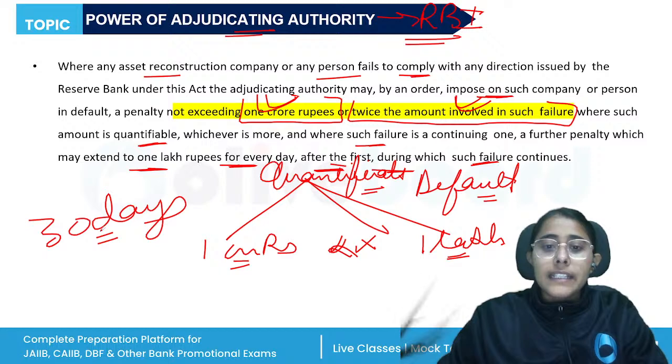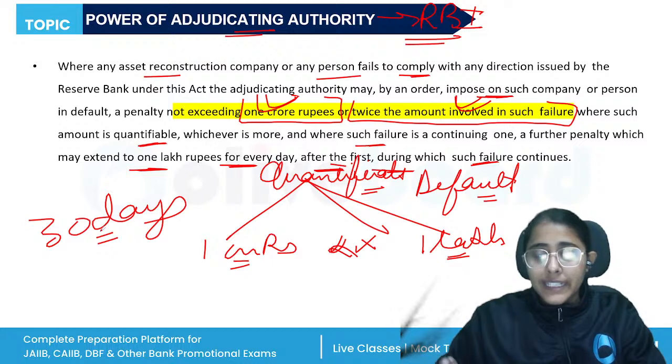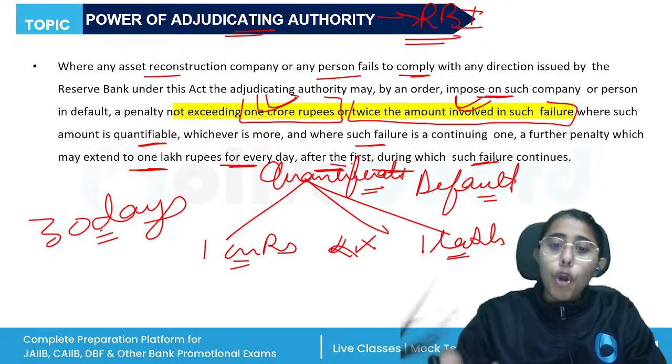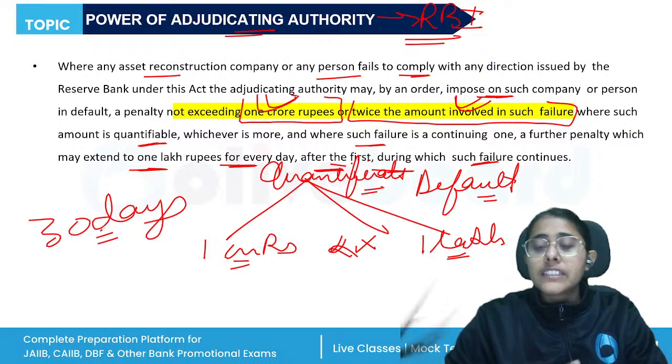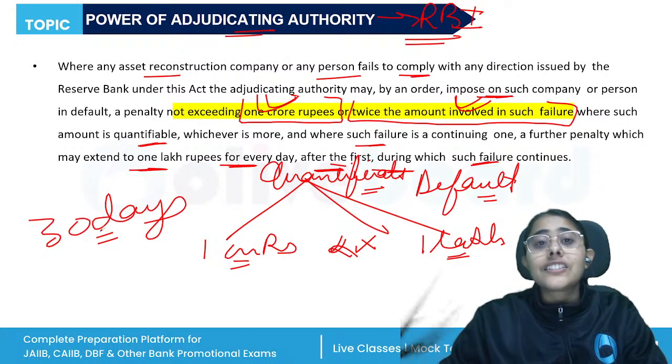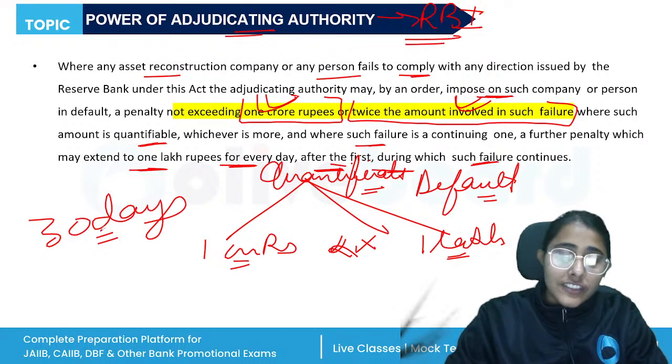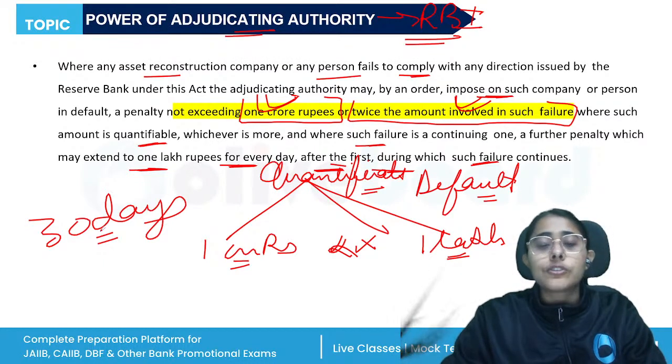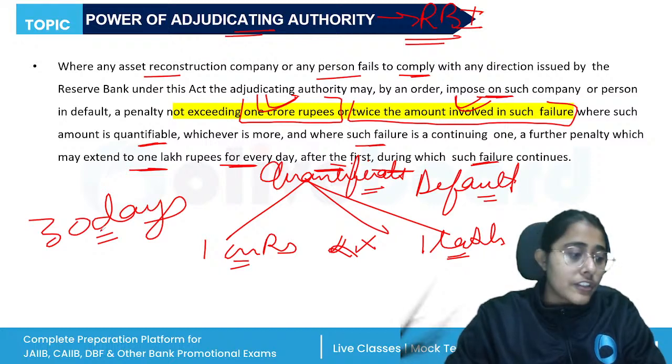Whenever the penalty is finalized by the adjudicating authority, after the notice has been sent, they will have to pay it within 30 days. And if they do not pay the penalty within the specified period, then RBI can also cancel their registration, which we saw in the previous session: the cancellation of the registration if there is non-compliance with the directions of the RBI or provisions of the Act.